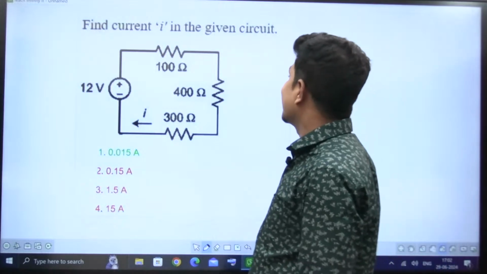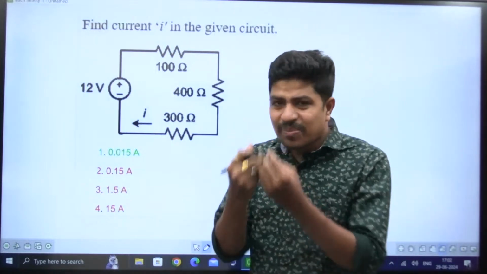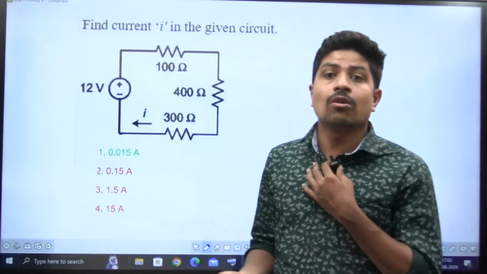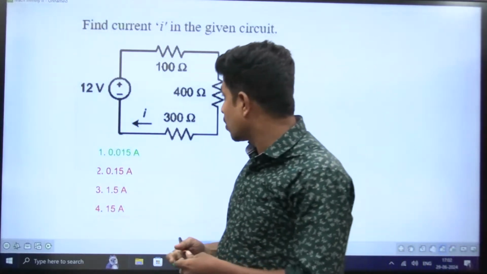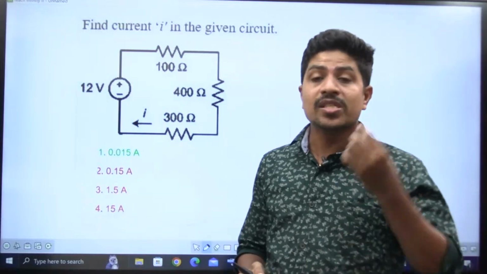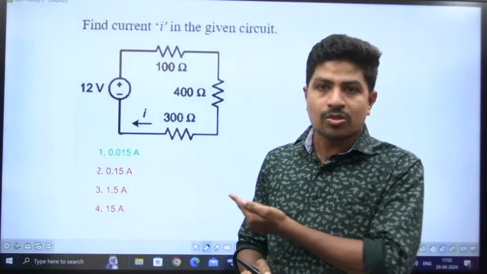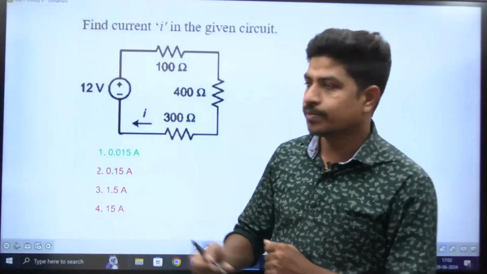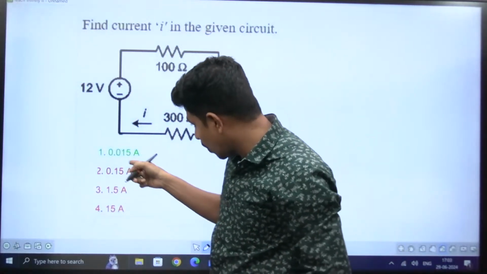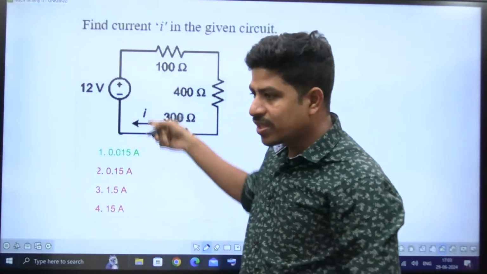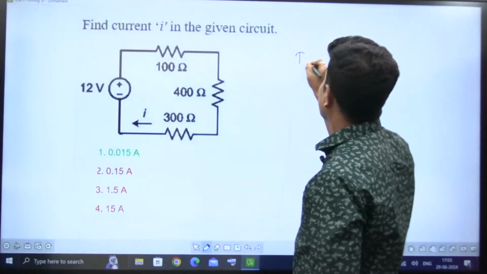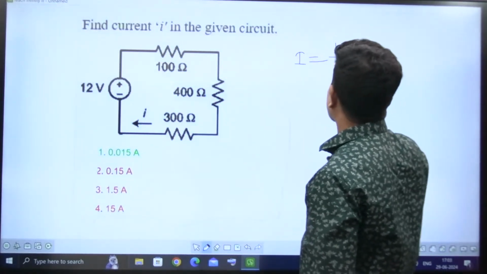Find the current I in the given circuit. This is one of the simplest questions. Use Ohm's law. It was previously given in the HPCL examination. So don't think that, sir, you're teaching very simple or small things. This question was given in the HPCL 2022 paper. You can check. I have taken the question as it is. You can see the options also, 1, 2, 3. This question is directly taken from the HPCL paper. Observe, current is equal to voltage divided by resistance.